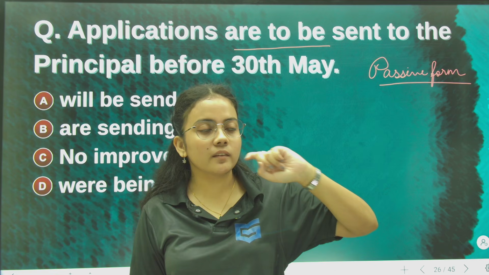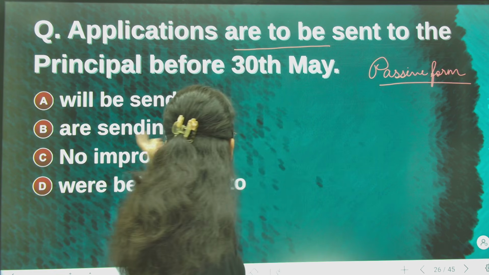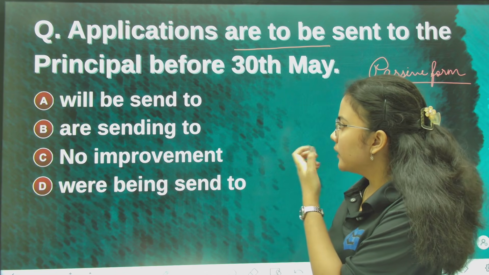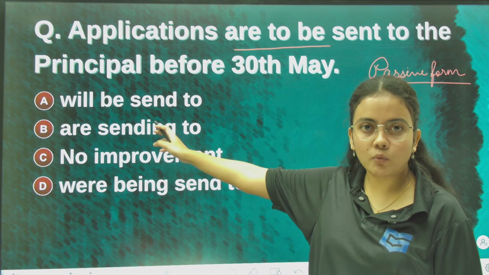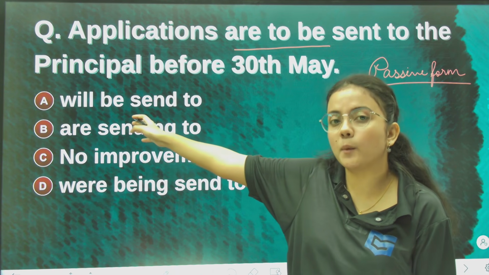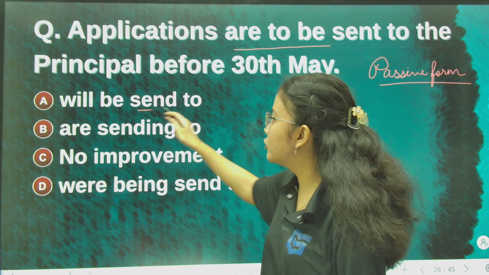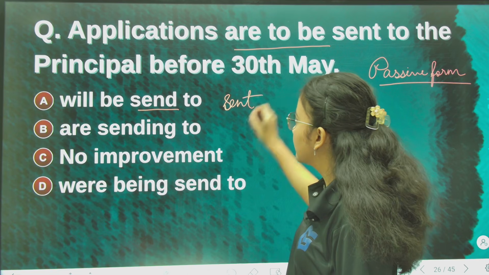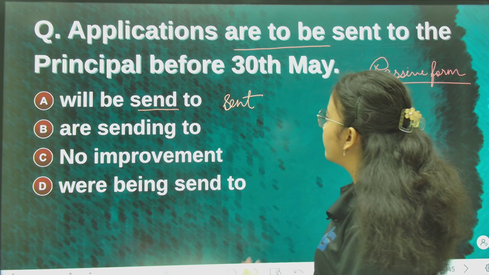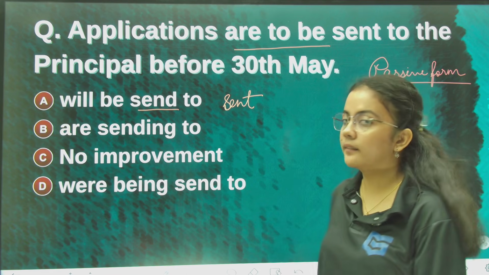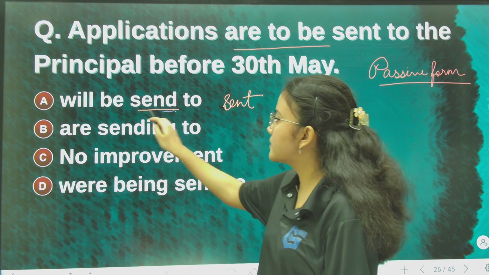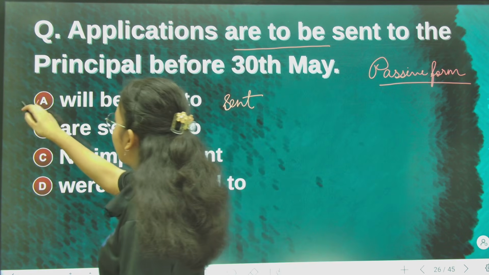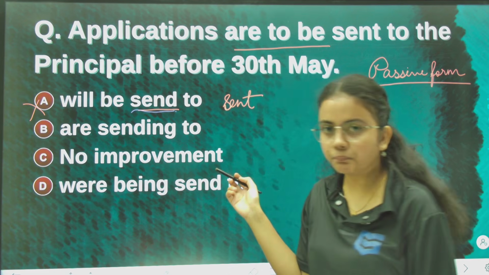Okay, so you might think that it will be "will be sent", or "being sent to". Now first of all, "will be sent to" could be written if the verb send is in its past participle form, that is SENT. Applications will be sent to the principal before 30th May, that would be correct, but here it is in simple past form. So this is wrong, "will be sent" is not right here.